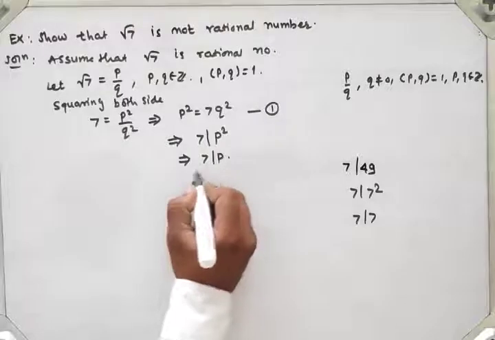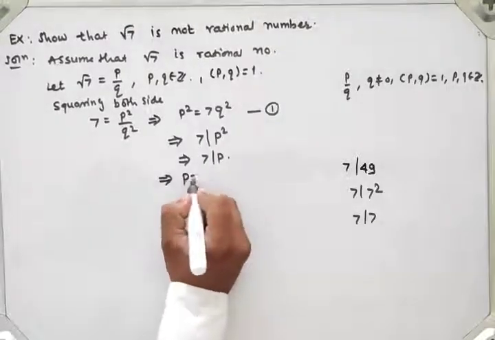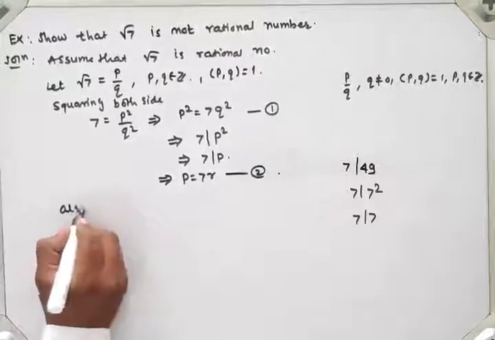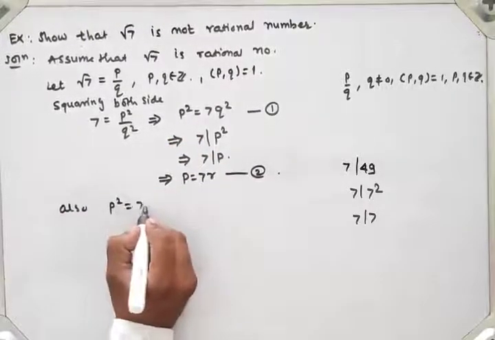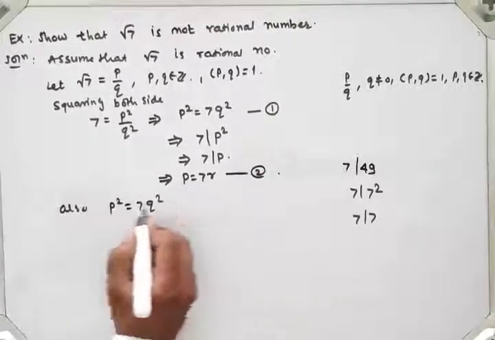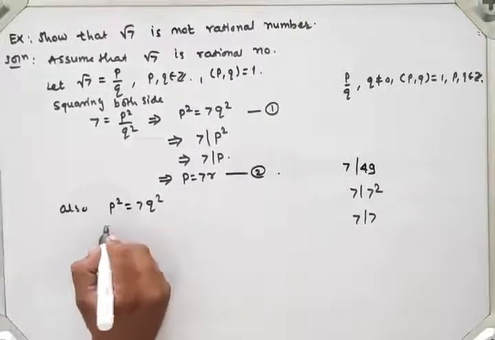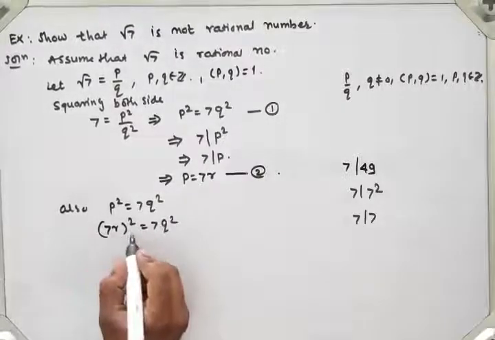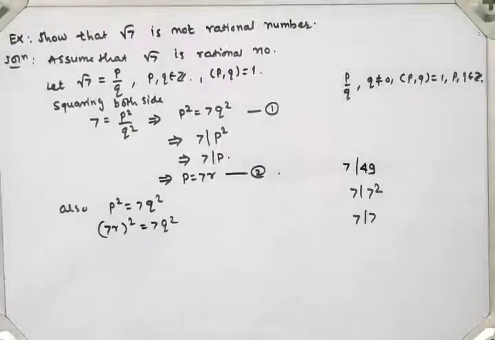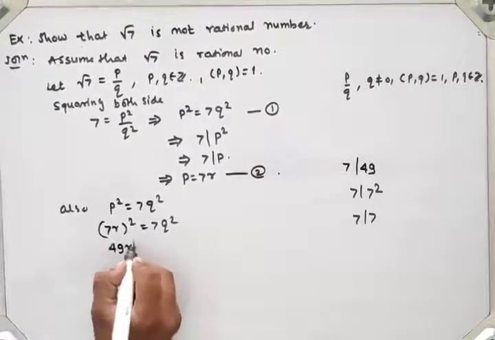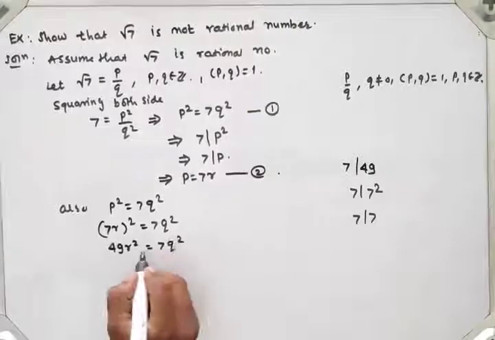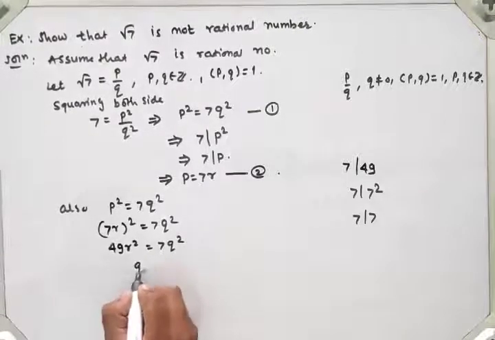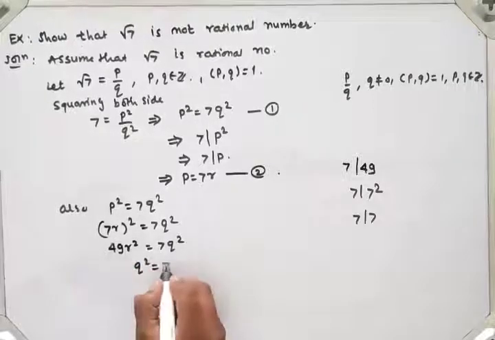Then by using the definition of divisibility, p is equal to 7 into r. This is equation number 2. Also we have p square is equal to 7 into q square. So p has value 7r, and using this value we get (7r) square is equal to 7q square, which means 49r square is equal to 7q square. Dividing both sides by 7, we get q square equal to 7r square.